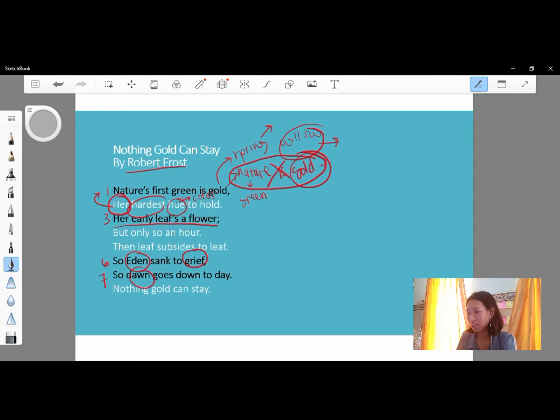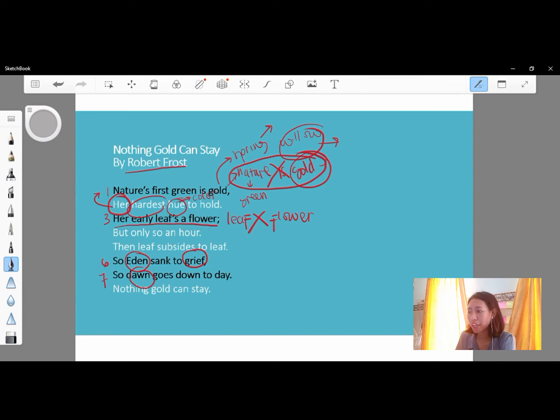Next, in the third line, it says, her early leaves a flower. This line is also the same as the first line, because if you see here, there is leaf and then flower. Leaf is just leaf, flower is just flower. This is not the same. How can leaf turn into flower? How can flower turn into leaf? That does not make sense. But the meaning of this line is